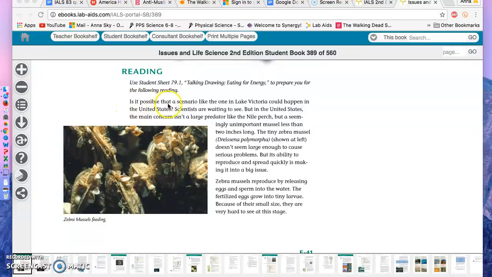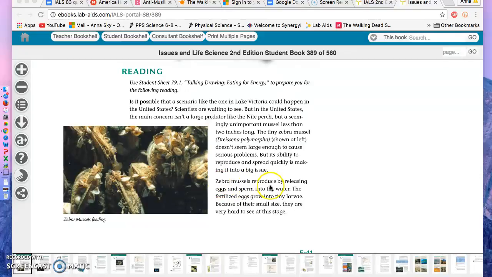Is it possible that a scenario like the one in Lake Victoria could happen in the United States? Scientists are waiting to see, but in the United States, the main concern isn't a large predator like the Nile perch, but a seemingly unimportant mussel less than 2 inches long. The tiny zebra mussel doesn't seem large enough to cause serious problems, but its ability to reproduce and spread quickly is making it into a big issue.